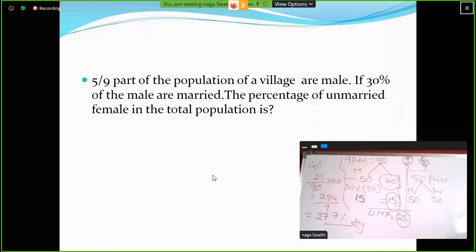So here unmarried female percentage is 27.7 percentage. Please copy it, ma.